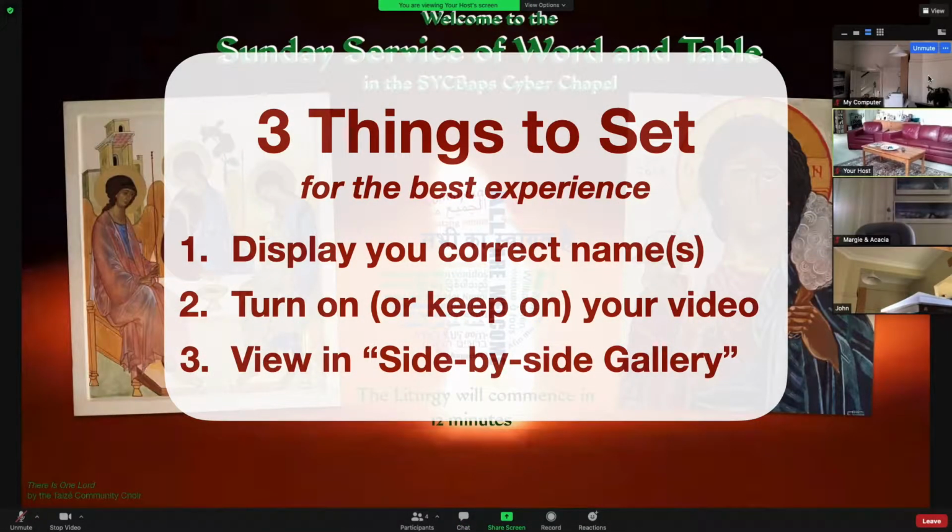There are 3 things we suggest that you do on arrival to ensure that you have the best possible experience among us. The first 2 are about making yourself known, and the third one is about arranging your screen for the best view for yourself.